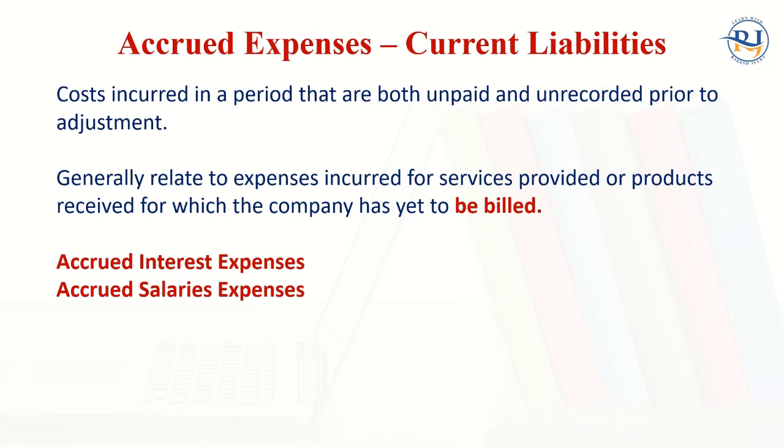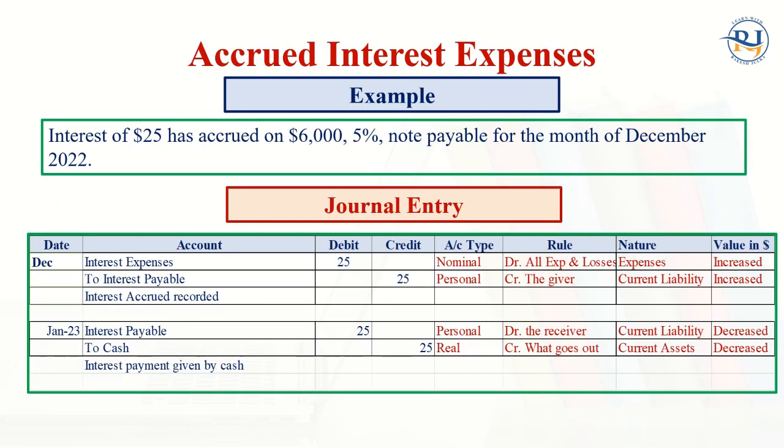The costs incurred in the period that are both unpaid and unrecorded prior to the adjustment. Unpaid means that have not been paid. Normally, generally it relates to the expenses incurred for services provided or the product received for which the company has not yet been billed. Accrued interest expenses are there. Accrued salary expenses are there. So I'm taking these two examples to make you understand. The first one is accrued interest expenses.